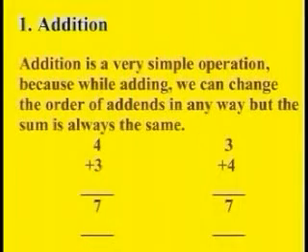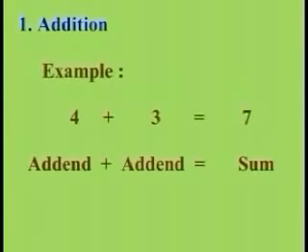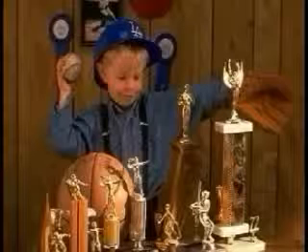Addition is a very simple operation because while adding, we can change the order of addends in any way, but the sum is always the same. For example, 4 plus 3 is equal to 7. Addend plus addend is equal to sum.